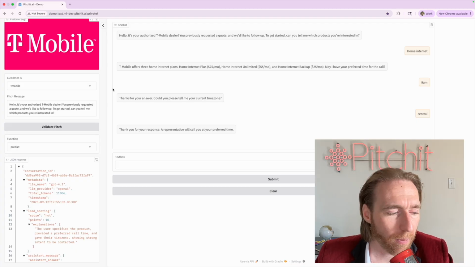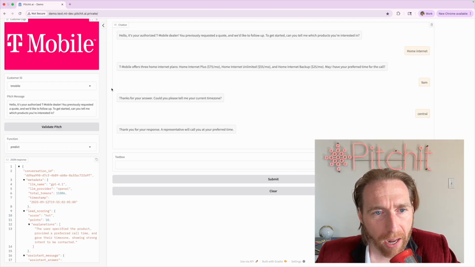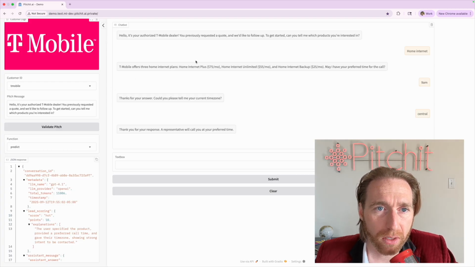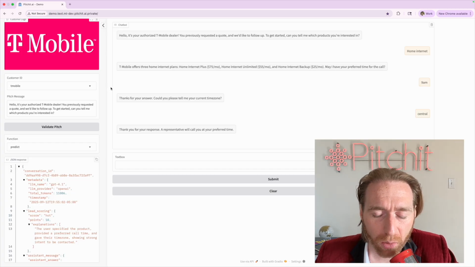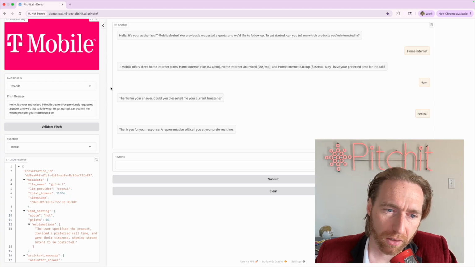And so that is, end-to-end, a really quick demonstration on how an AI agent on Pitchit can be used to do price quoting and qualify intent to buy, as well as a little bit of extra credit to show you some examples of how we could update your CRM automatically with call dispositioning.